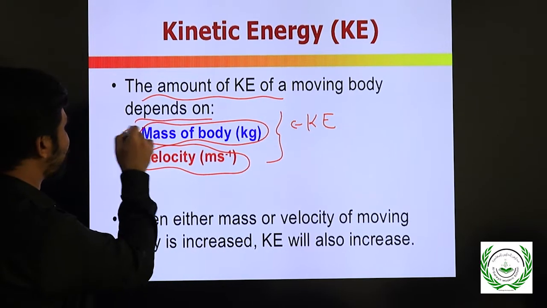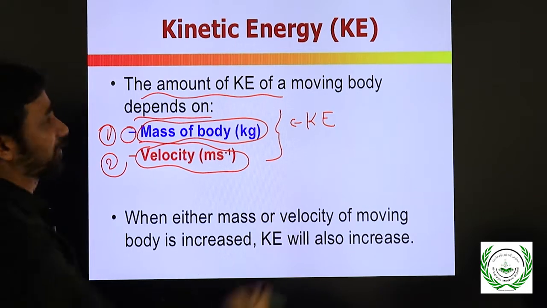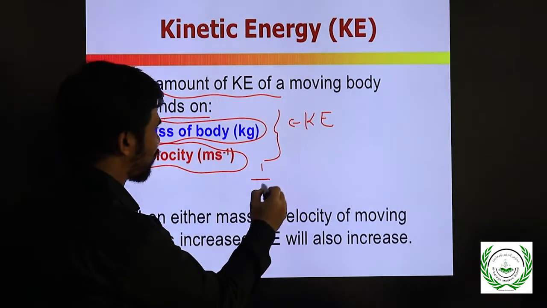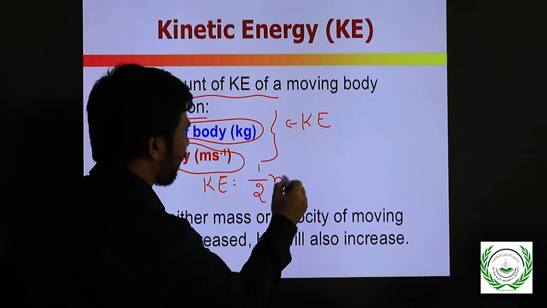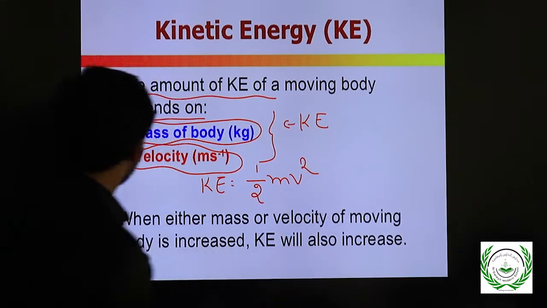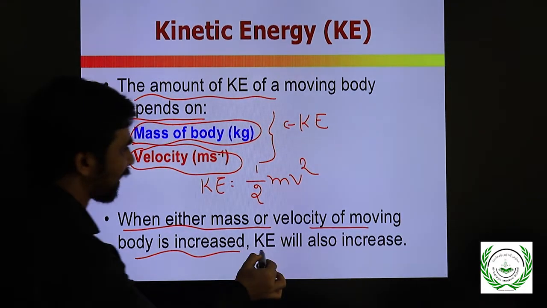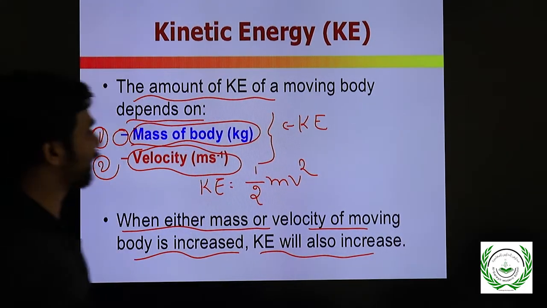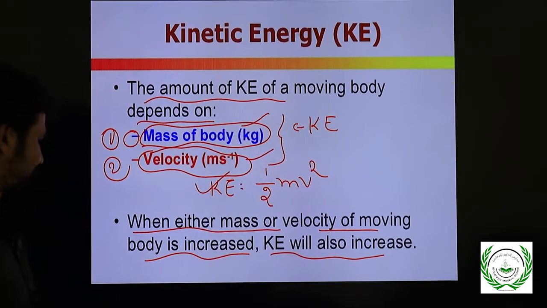That's why it depends on two things: number one, mass, and number two, velocity. The basic formula for kinetic energy is half mv square. When either mass or velocity of the moving body increases, kinetic energy will also increase.